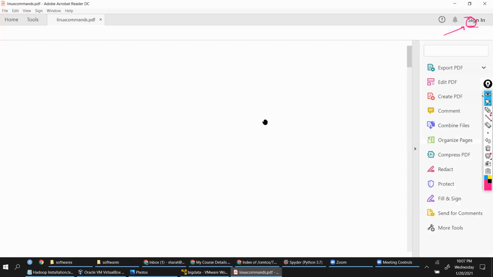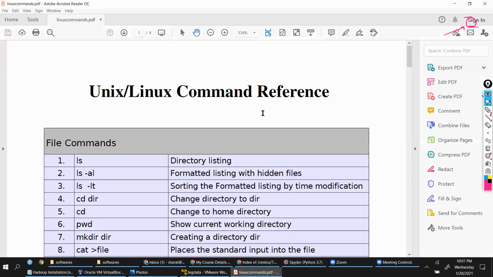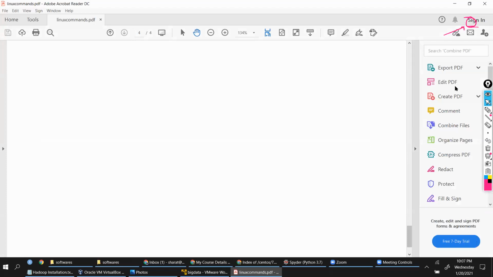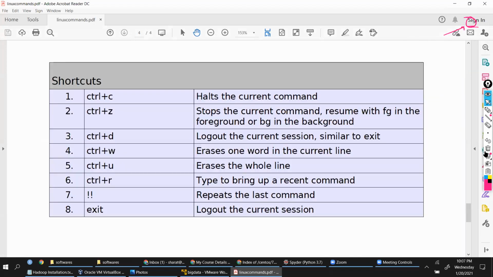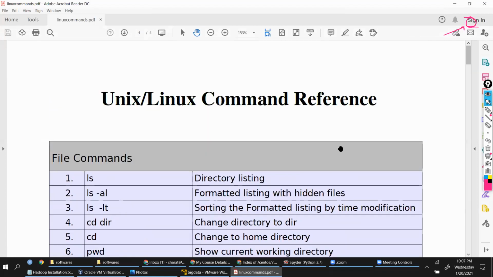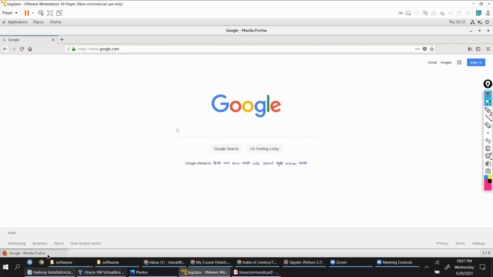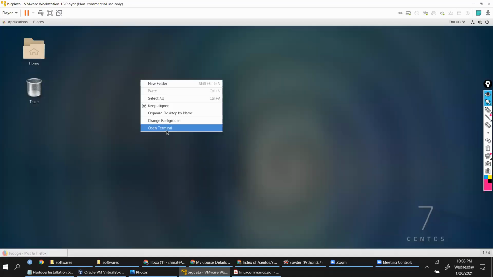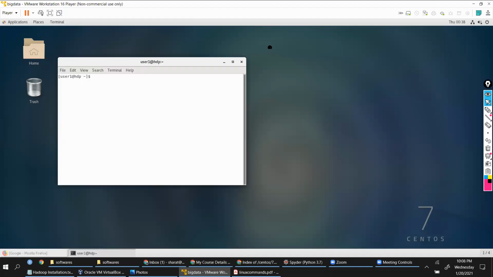This is again from the internet, guys. This is not something I've created. Remember, Linux is open source. So these are the basic commands that we have. When I say commands, like you have command prompt in Windows, in Linux, we have something called terminal. To get the terminal, you can right click anywhere on the empty desktop, and you will see the open terminal option there. You click on that, you'll get a terminal.